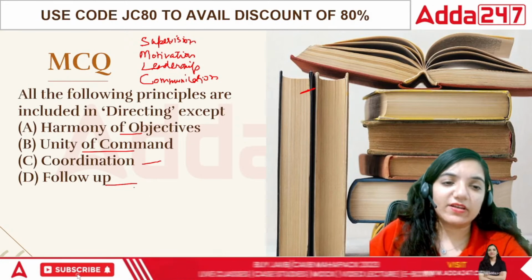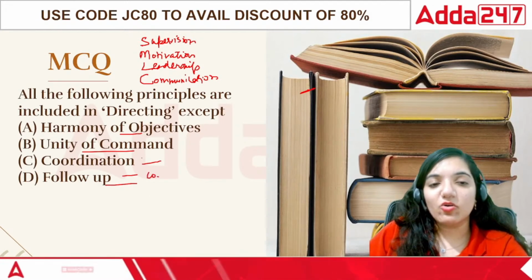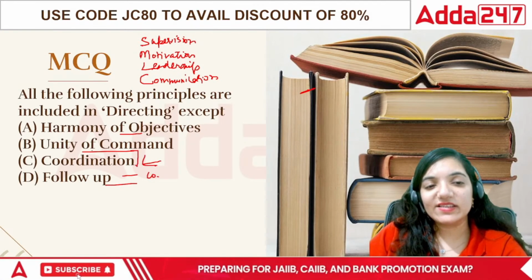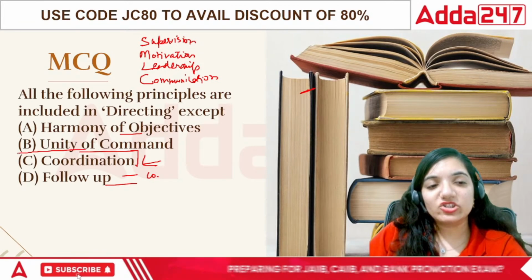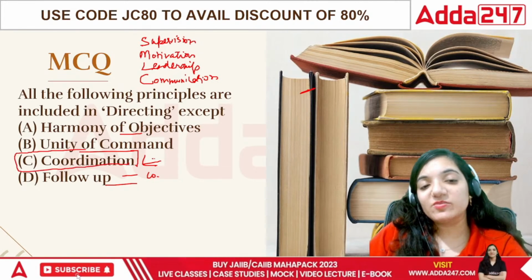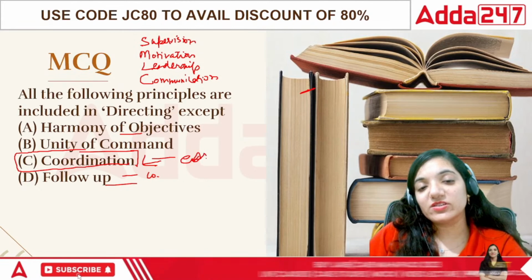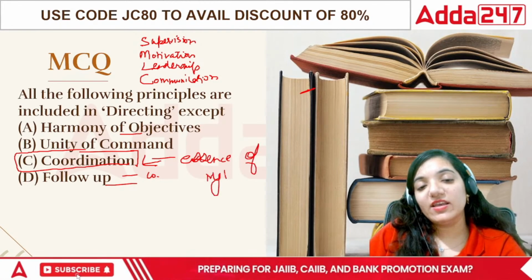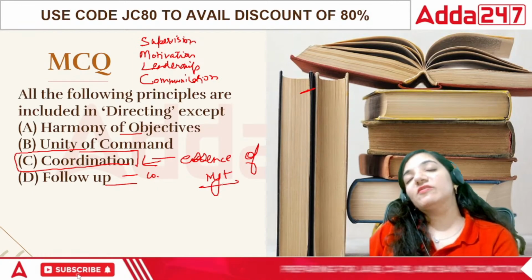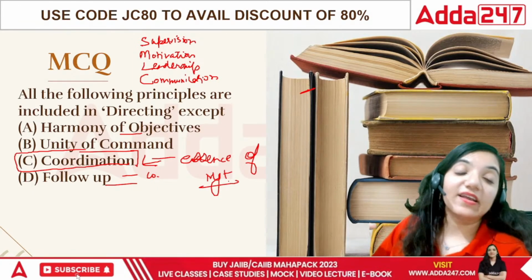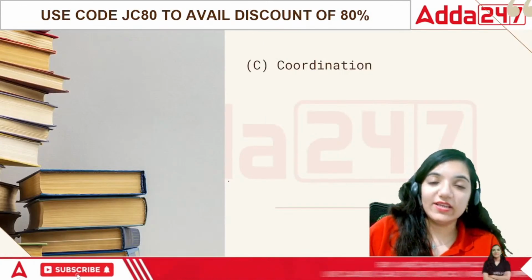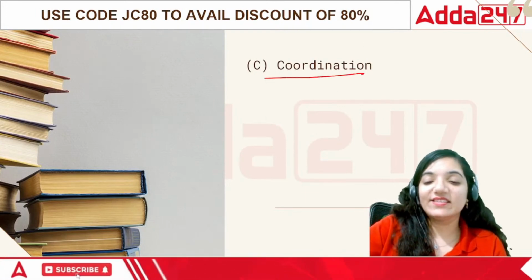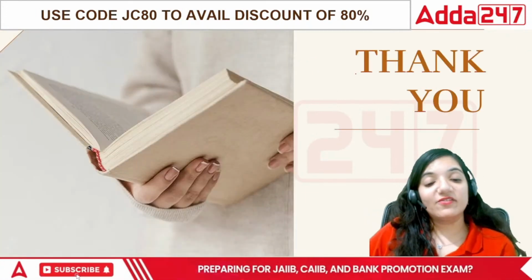Follow-up is also part of it, because of communication. Coordination is basically the essence of management. This is not a function or principle of management. That is the point here. In this case, they are talking about the principles of directing, but principles of directing do not include coordination. Okay? Chaliye, that's it for the day, everyone.